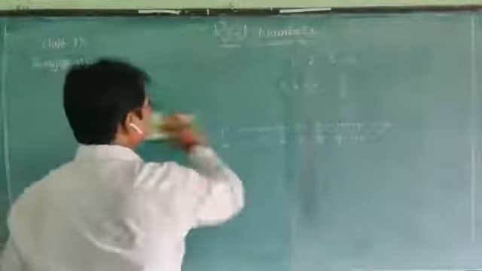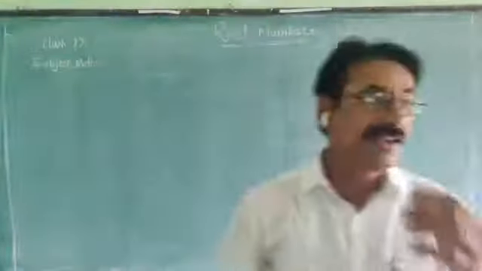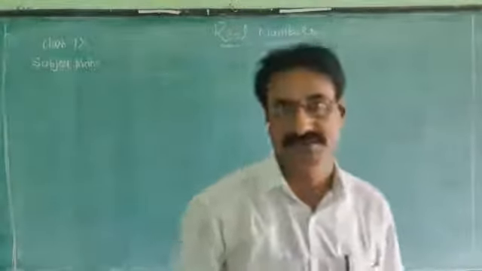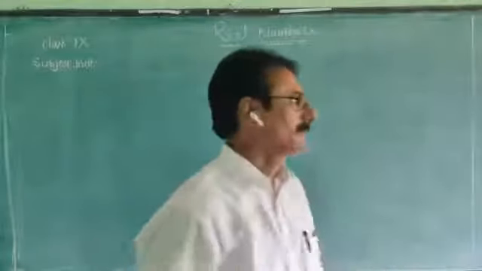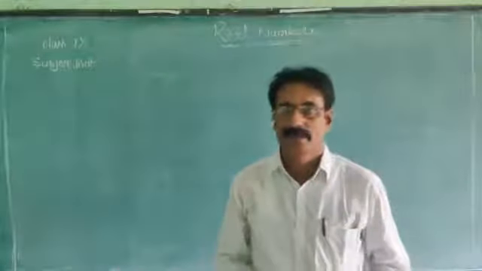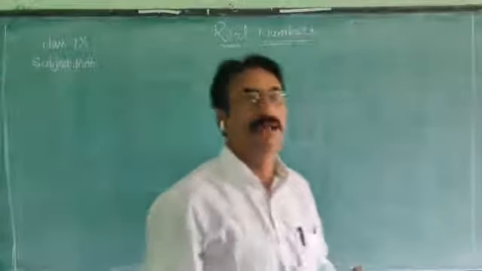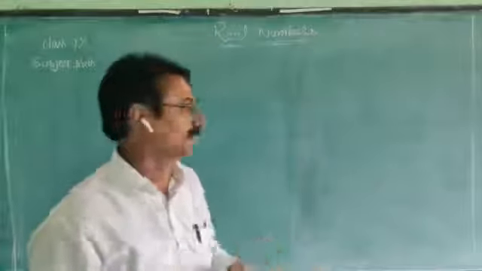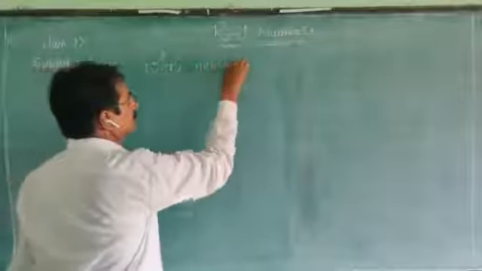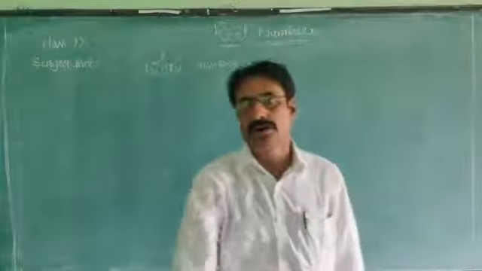Next, what is the next one? The next number set is the whole numbers. Already we learned about the natural numbers. If we add zero to natural numbers, we get new numbers. They are called whole numbers. Natural numbers including zero are called whole numbers.